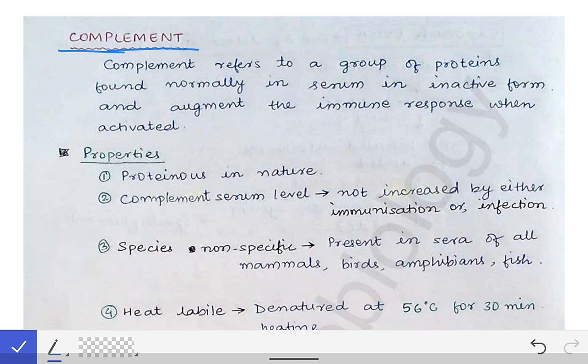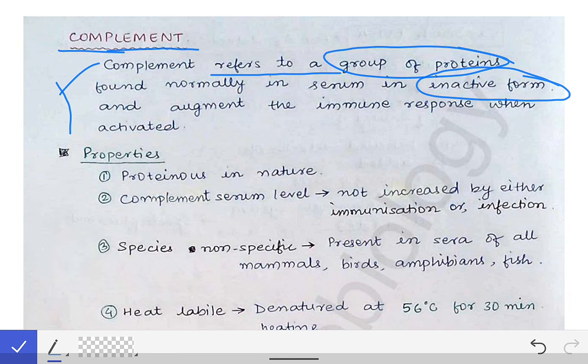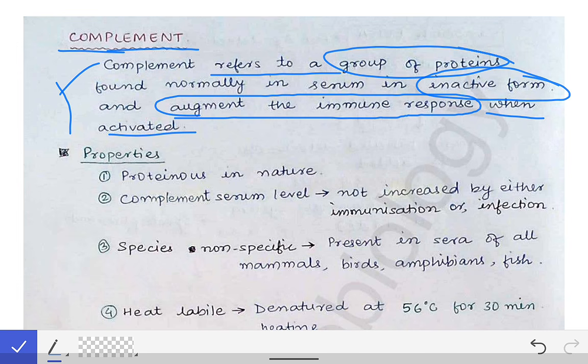So how can we define the complement protein? See here, what I have written is that the complement refers to a group of the plasma proteins which are normally found in inactive form, and they augment the immune response when activated. So this is the proper definition of the complement proteins, that they are the normal plasma proteins which are present in inactive forms in normal situations, but when they get activated they cause enhancement or the augmentation of the immune responses against a particular pathogen or the antigen. That's the definition of the complement proteins.